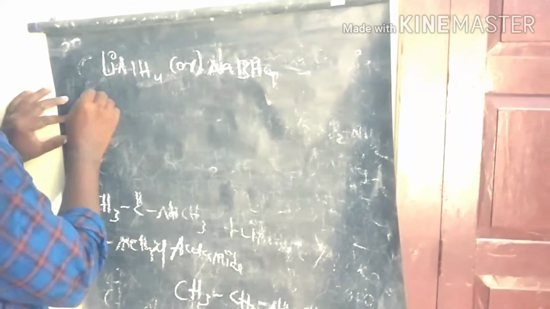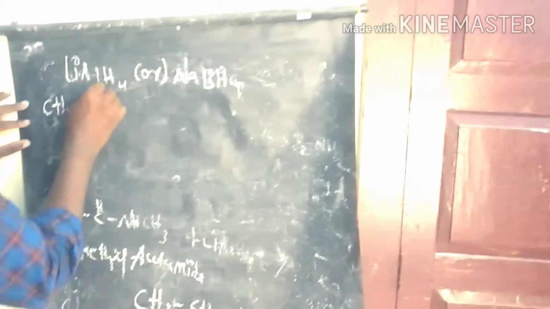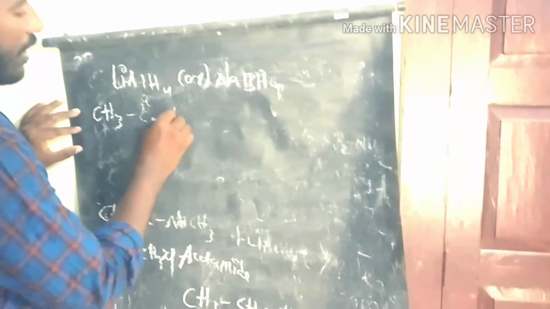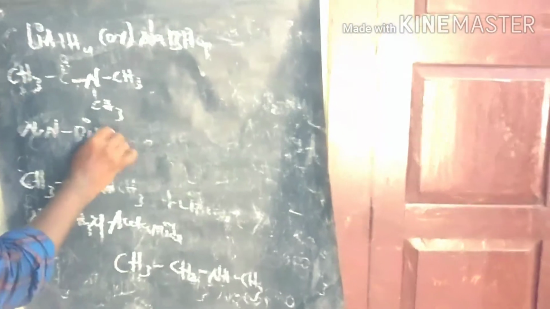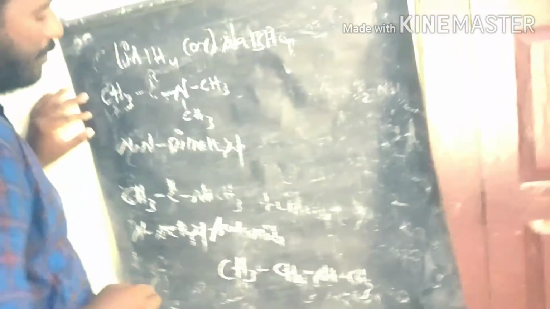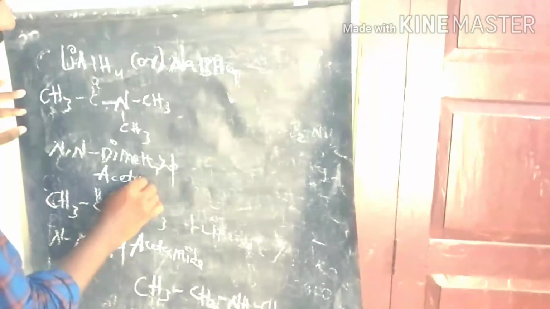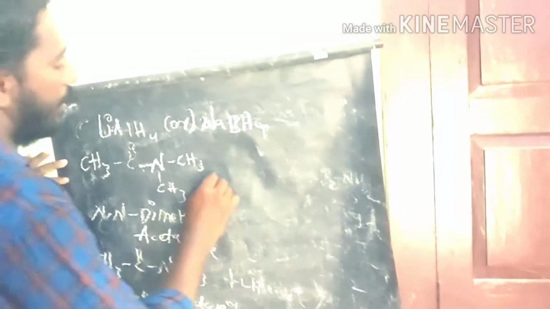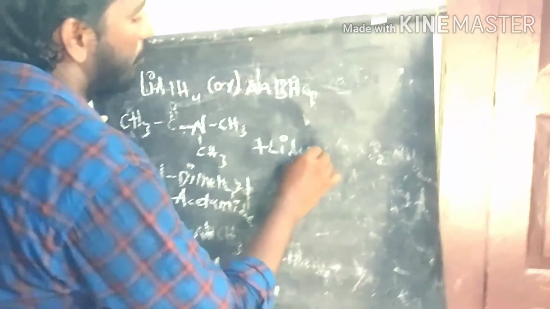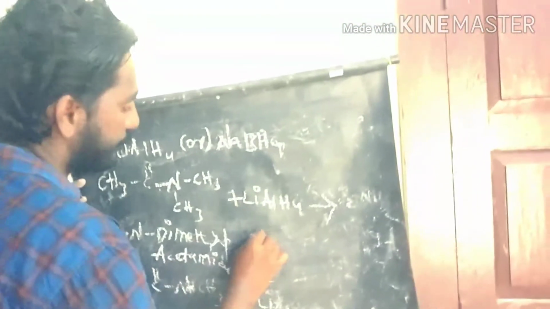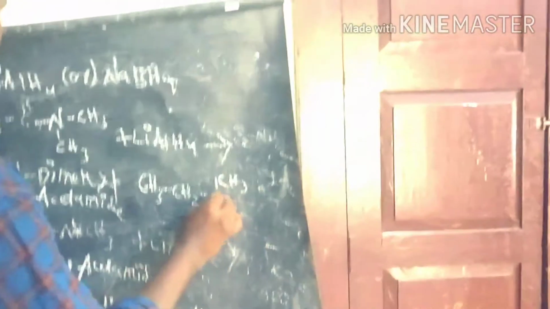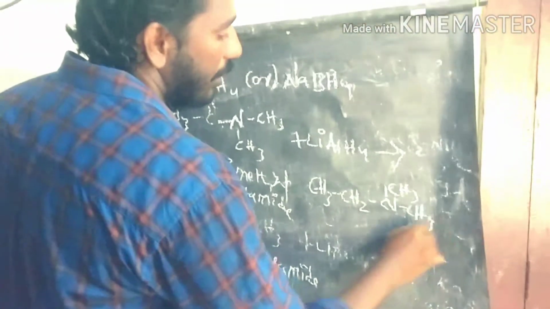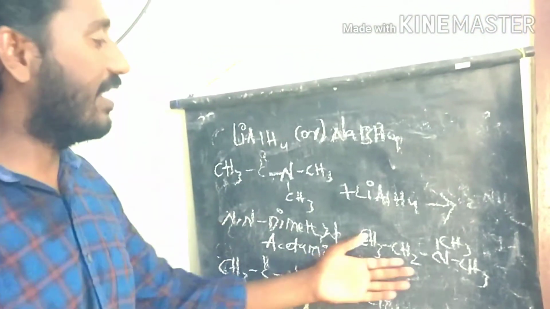We start with a simple example: two methyl groups substituted on the nitrogen, which we call N,N-dimethyl acetamide. It reacts in the presence of lithium aluminum hydride or sodium borohydride to produce dimethylethylamine.